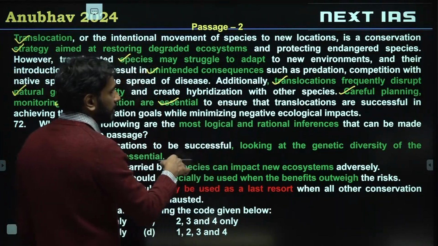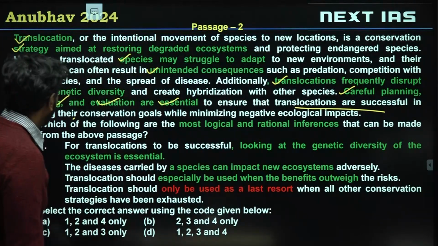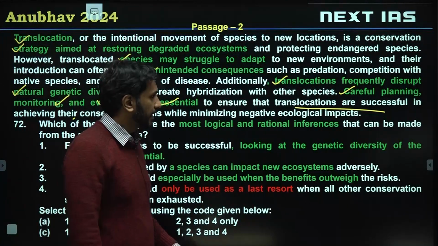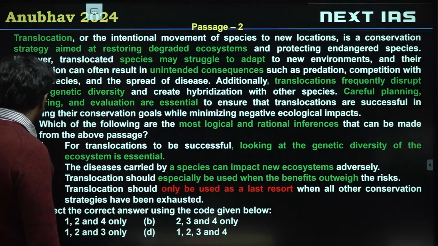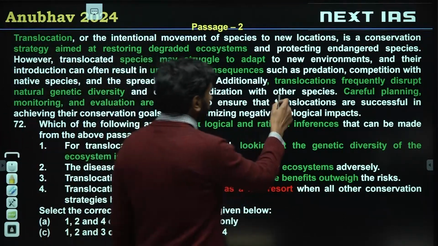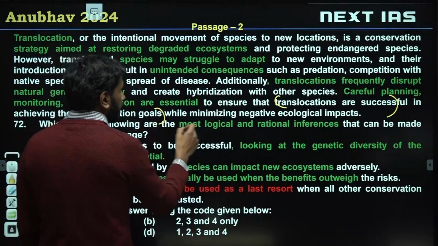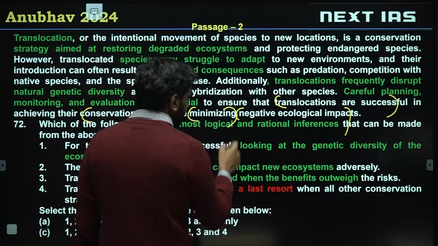If we do these things, then translocations can be successful in achieving their conservation goals while minimizing negative ecological impacts. So according to the author, there is a way that translocations can be made successful, where conservation goals are met and negative ecological impacts are minimized.